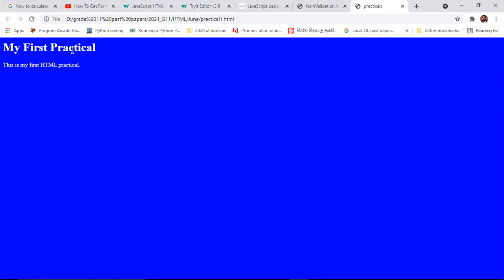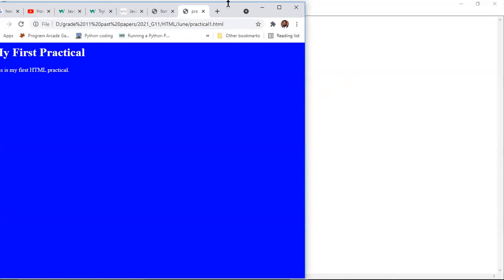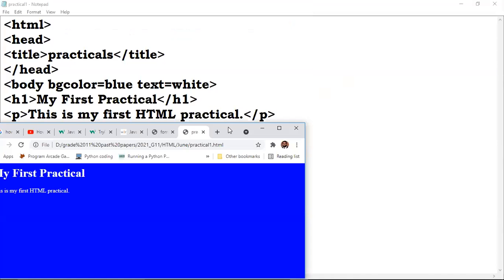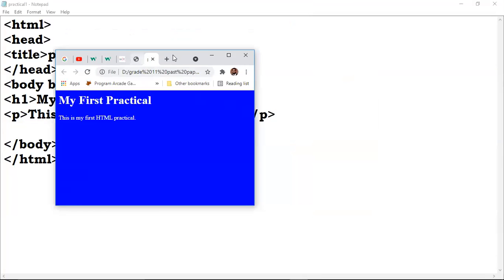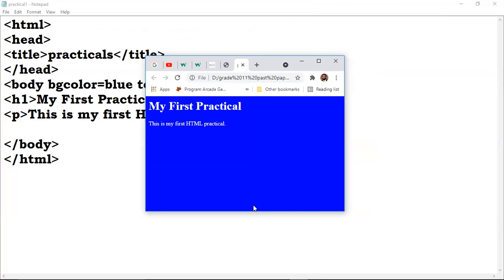Now after you get this output, as I said, I want this output. So what you are doing, you are taking a screenshot of this one. How can you take the screenshot on the computer? You can find the print screen button.